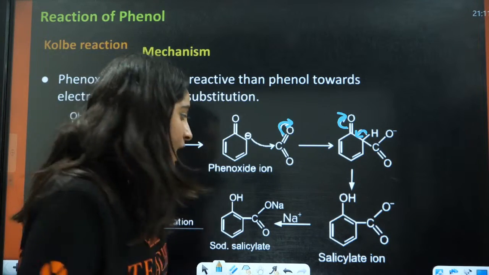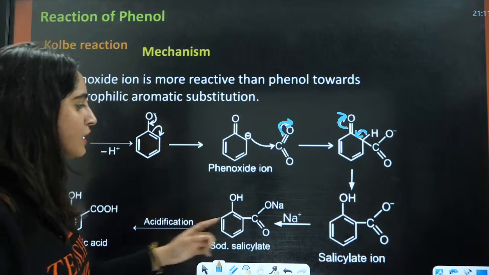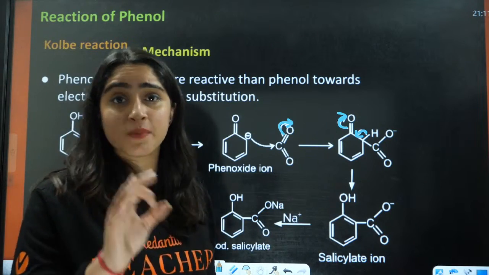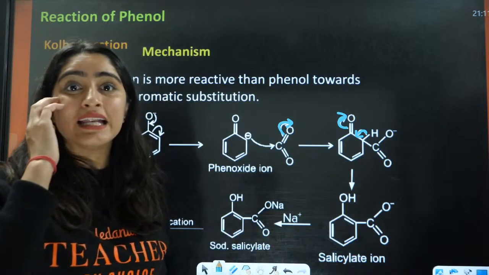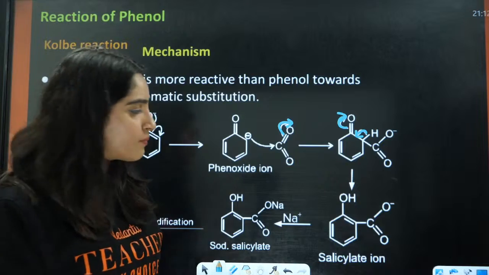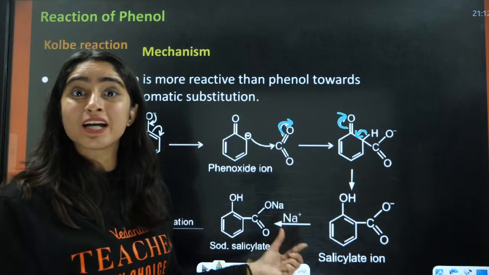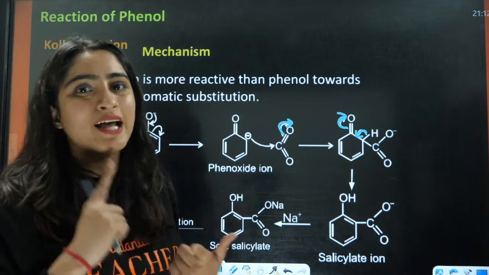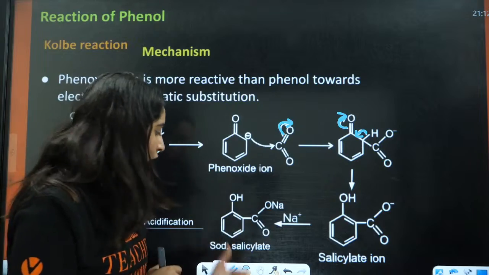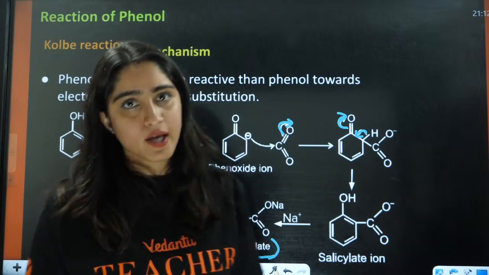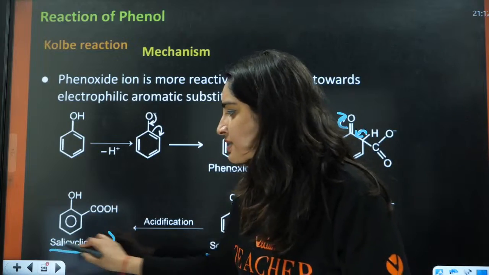Now what about after that? There are 2-3 processes. Usually students just add, but if the mechanism is asked in the board examination, then you need to know this step. In NEET also you need to know that step, because Na positive is attacked first. You can't directly add H positive here. Firstly you add Na, then you have sodium salicylate, and after acidification, you will have the formation of salicylic acid.